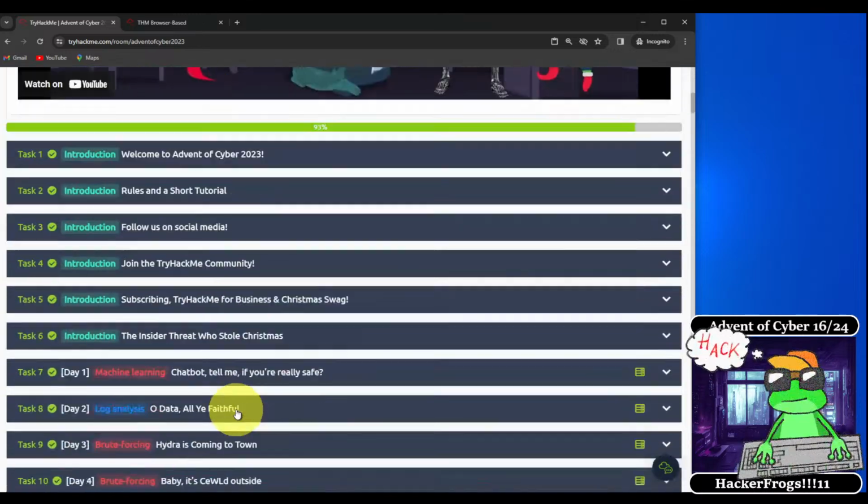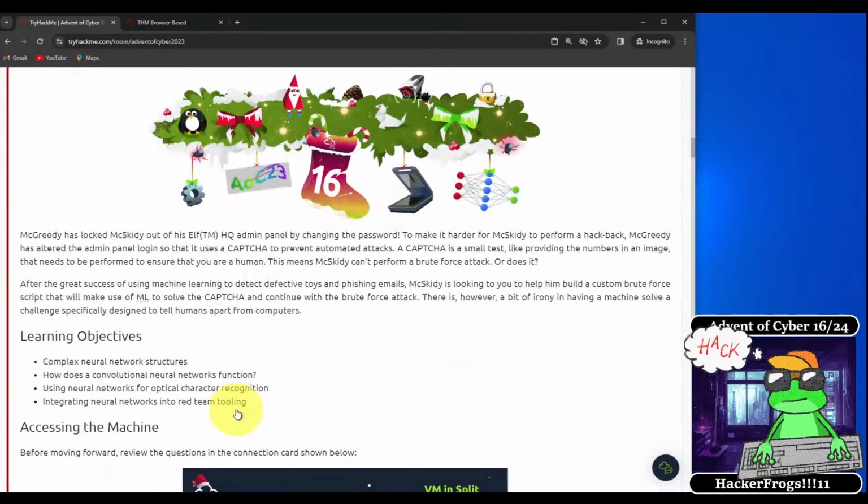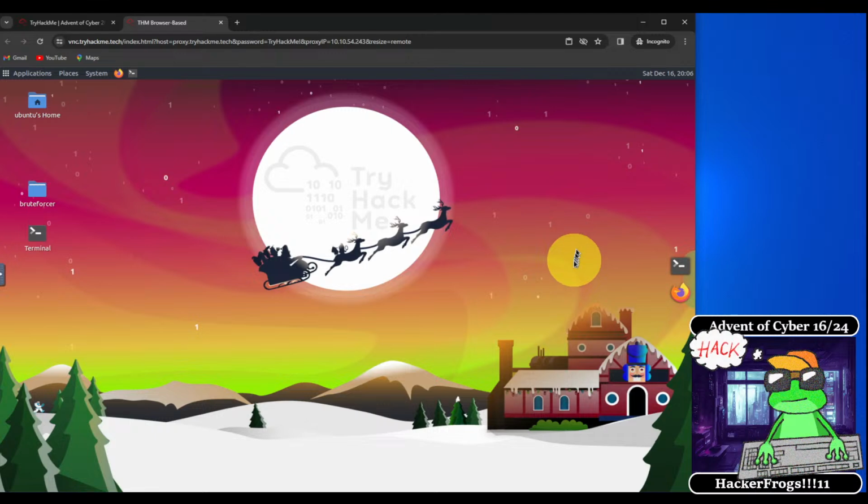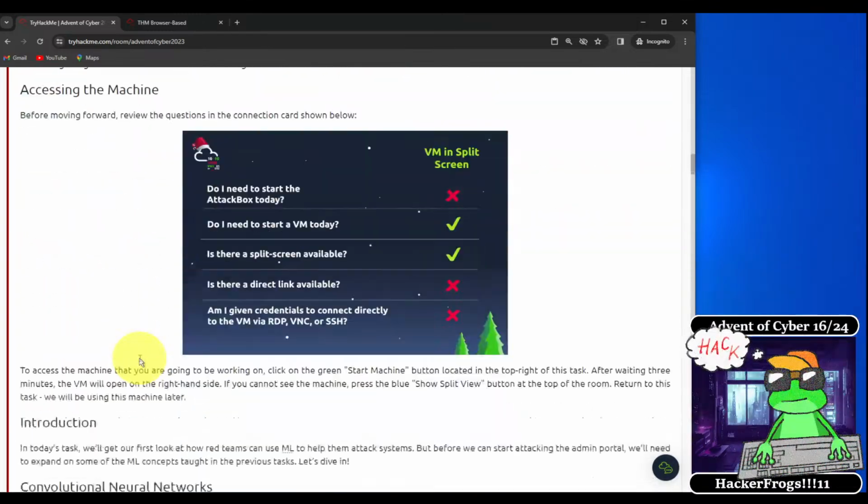Okay, and after we've done that, we have our full screen back on the web browser for the TryHackMe web page, and we also have a full screen for the virtual machine. All right, so back to the task at hand.